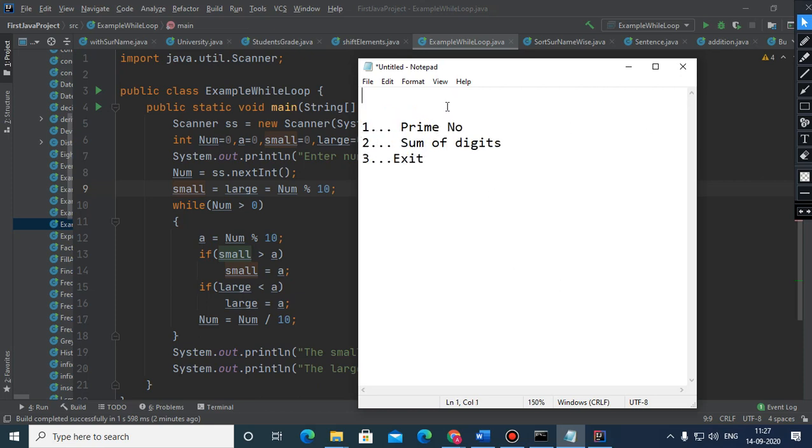And this program is: write a menu driven program, and the following choices are given. How to do that? This is what I'm going to explain. So first choice is prime number, second is sum of digits, and third is exit.